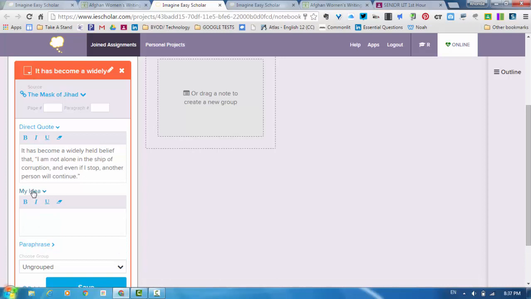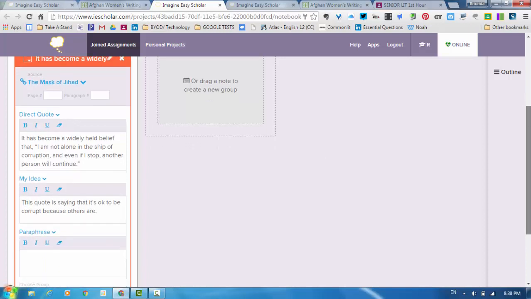So what I do here with my idea, I put in my thoughts about what this means. So if I look at this quote, I feel like what this quote is saying, that it's okay to be corrupt because others are. That's what I think it's saying. Now, that's just my thoughts about it.